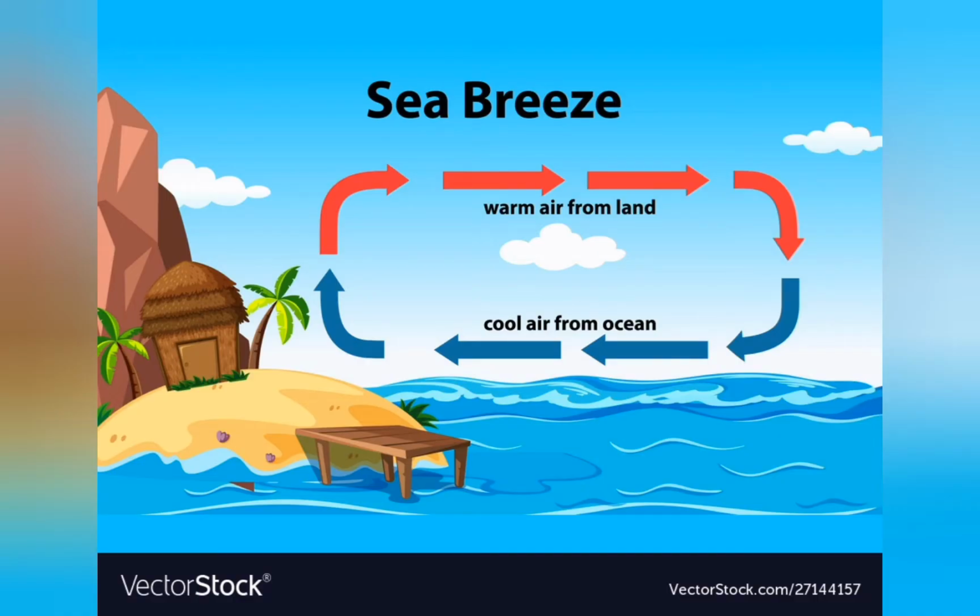Now let's talk about the sea breeze first. They are the result of differential heating of land and the sea that happens especially during the daytime, when the land becomes warmer than the sea. As land and sea get heated up due to convection, the solid surface gets heated up more quickly as compared to liquid. So the air above the land gets heated up and becomes warm, and it rises because it becomes lighter. But the air above the sea is cooler and more dense, so it moves towards the land. So sea breeze basically is the air which is blowing from the sea to the land.